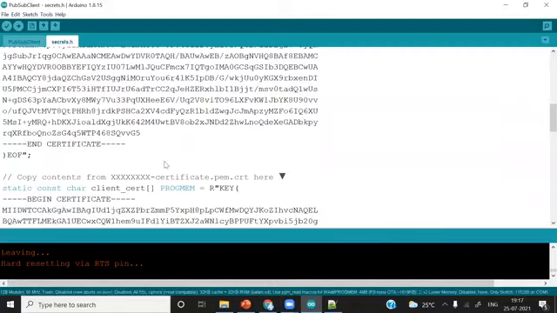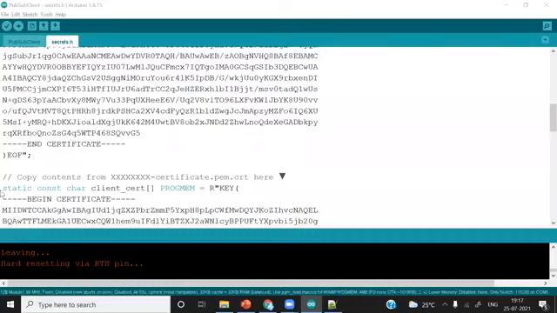MQTT must be online. Online means it must be in a network. It is not necessary that your devices must be connected to the internet. The network can be a local network. All the devices can be interconnected using a local network, and you can implement MQTT. I don't know how to do that actually, because I have not worked on local network devices. So you have to find out how you can implement MQTT for local devices. Like LoRa is there, so you can do it definitely.